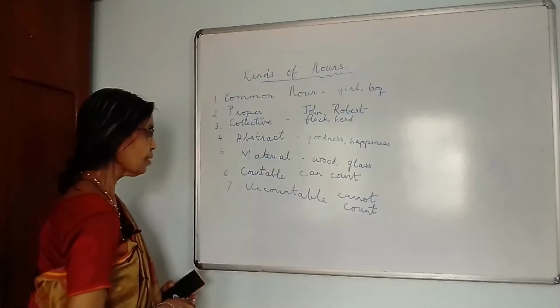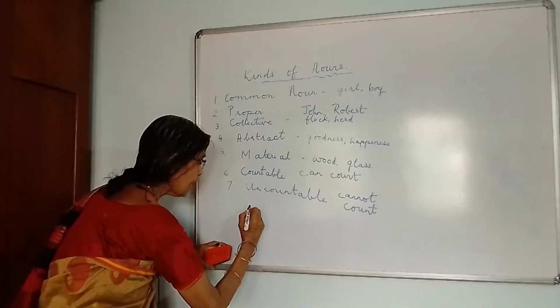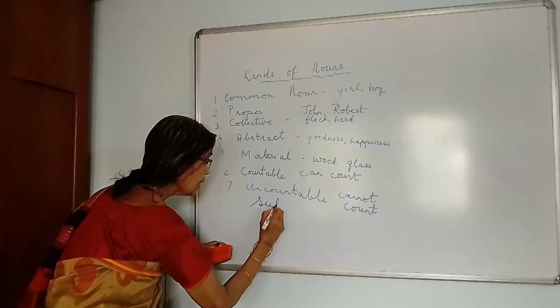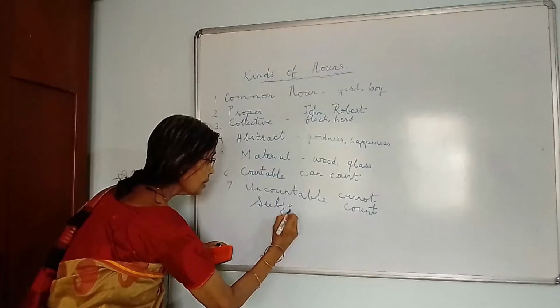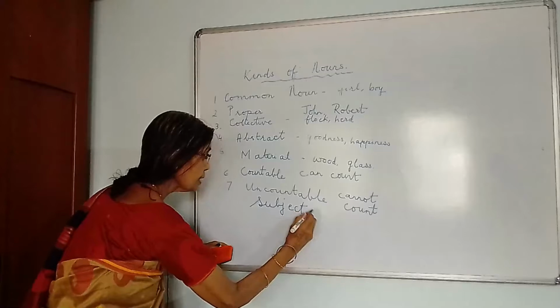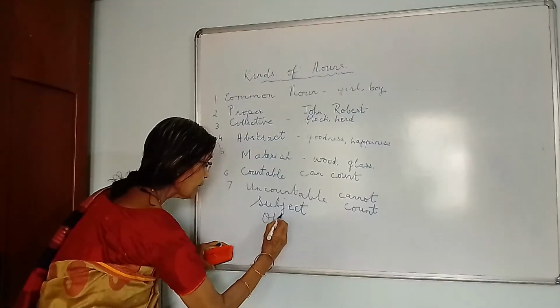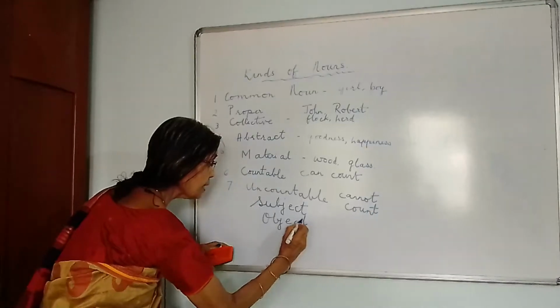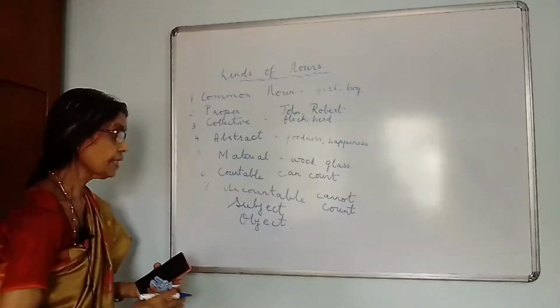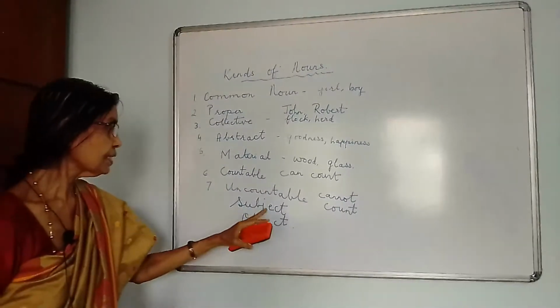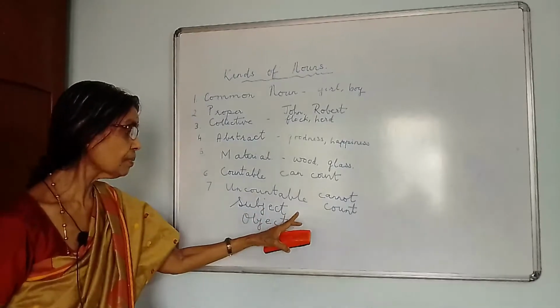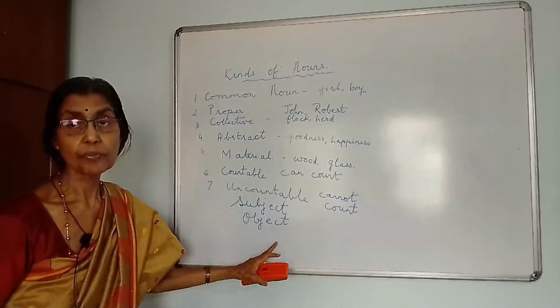So, subject and object is the function of a noun. Subject is when we begin a sentence with a noun, it is called subject, and object is when we end a sentence where the noun is at the end of the sentence. The difference is subject is before a verb, object is after a verb.